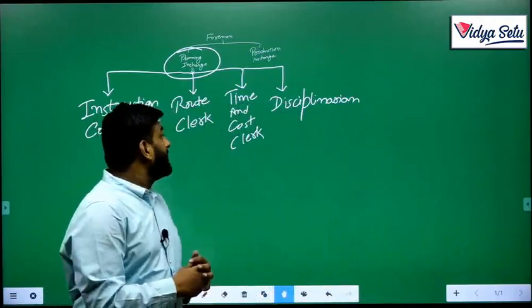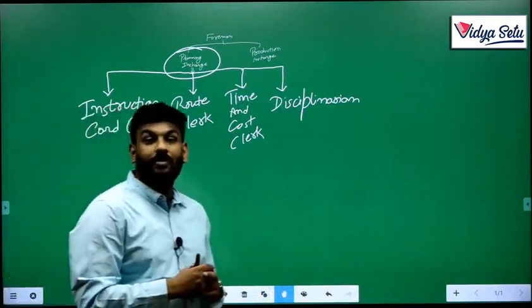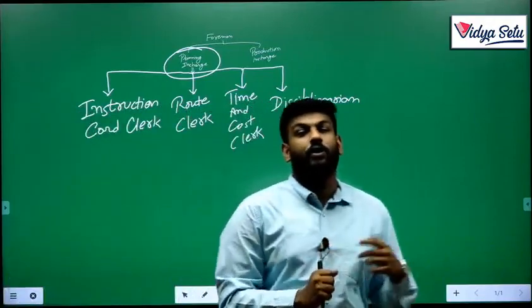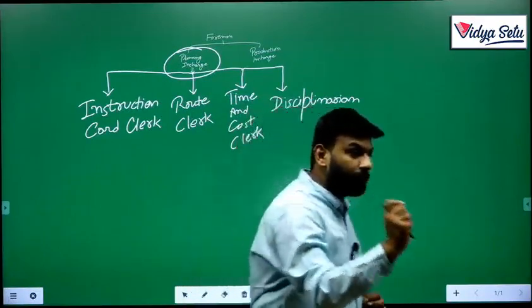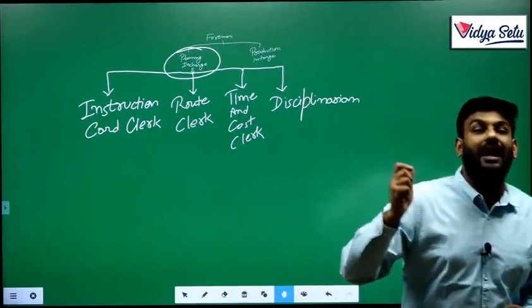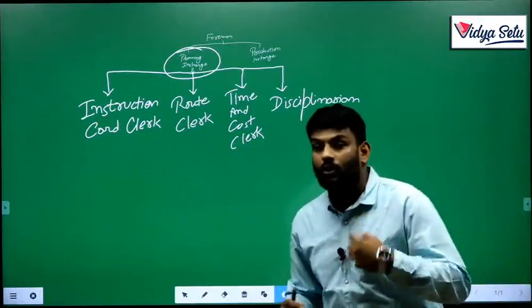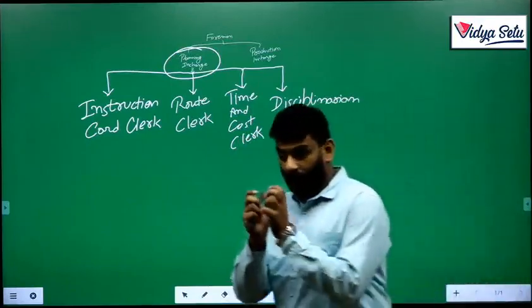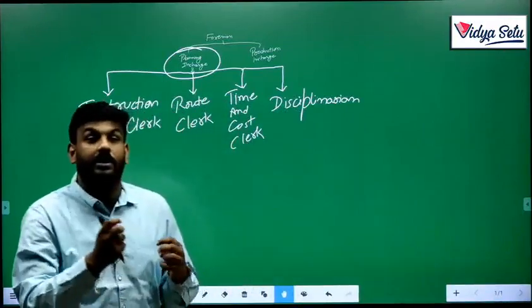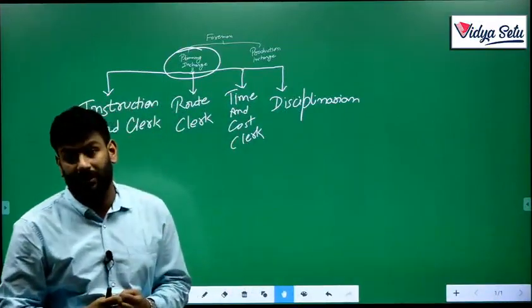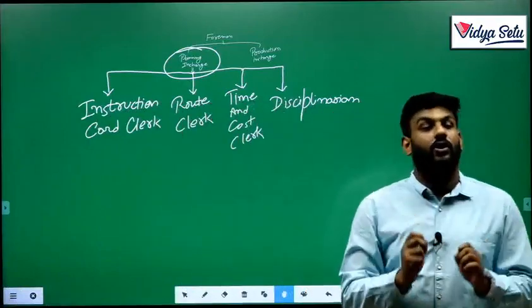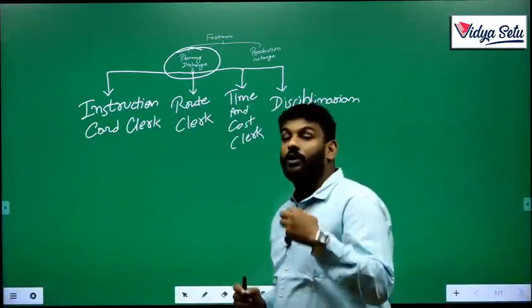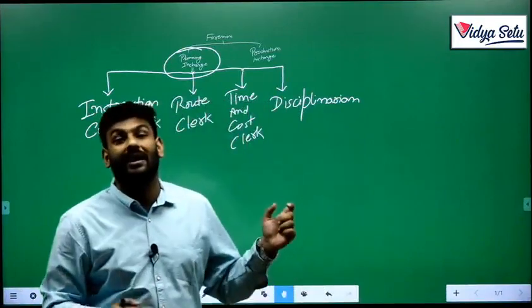Next part is the time and cost clerk. The time and cost clerk will decide that your production maintains a time and cost sheet, so that your production is done in a particular time and at a particular cost, and so that your organization's total targets, achievements and effectiveness are maintained. Whenever your organization produces a product, we should assure that this product is completed within the given time and cost.